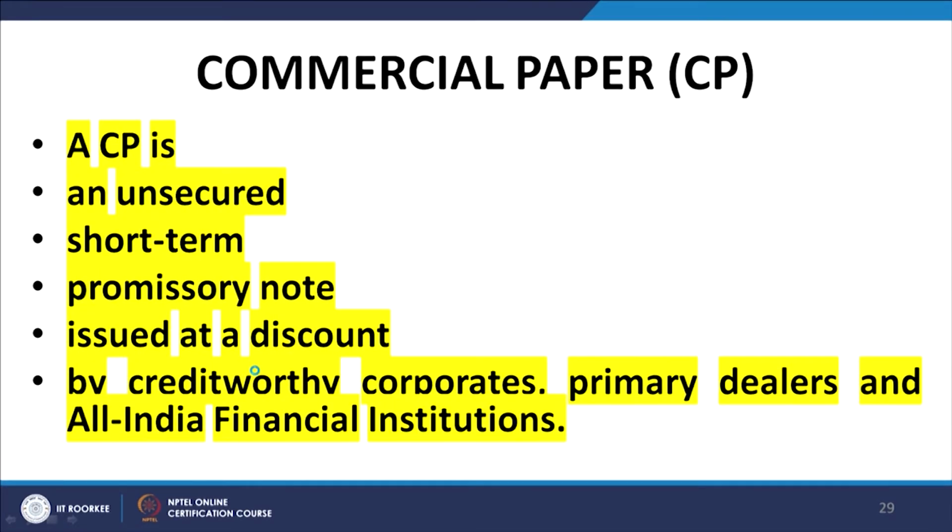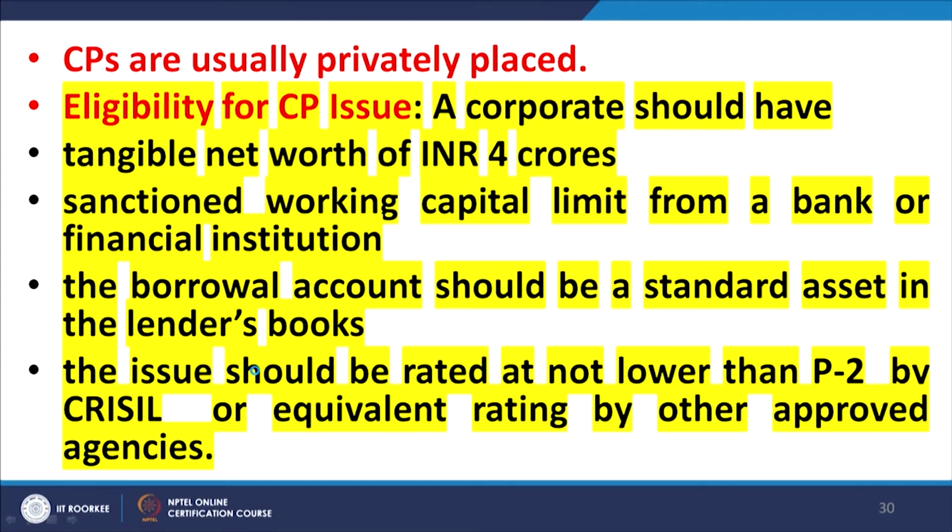Then we have commercial paper. Commercial paper are unsecured short term promissory notes issued at a discount by creditworthy corporates, primary dealers and all India financial institutions. So, they are negotiable instruments which are issued at a discount usually by corporates, although primary dealers and financial institutions also have the right to offer commercial paper. This particular instrument is usually privately placed, it is not issued as a public offer.